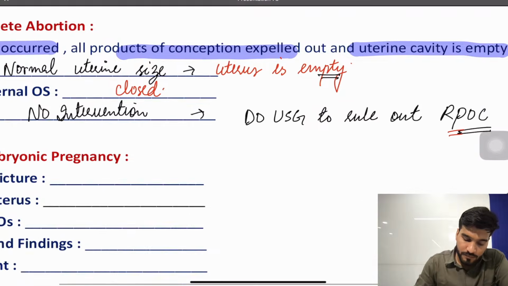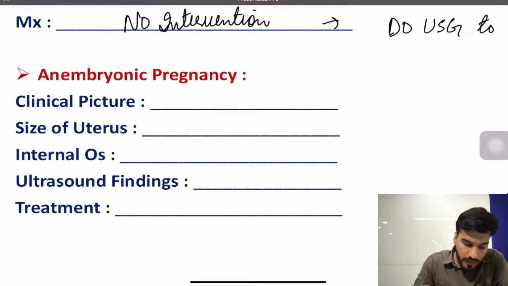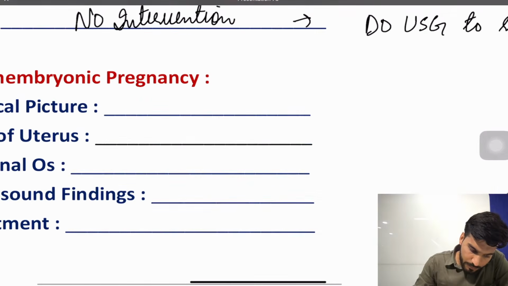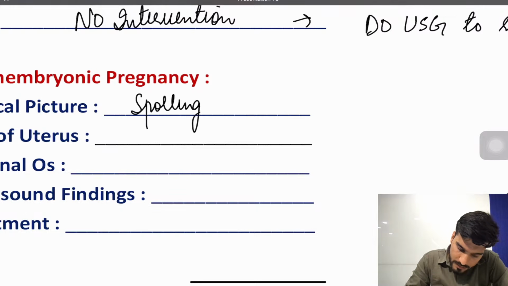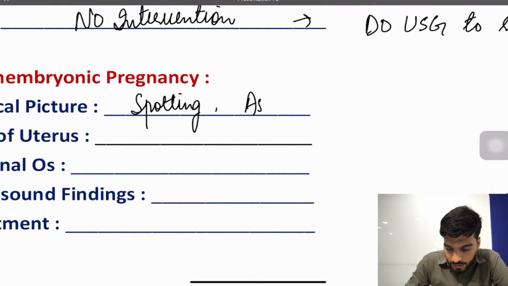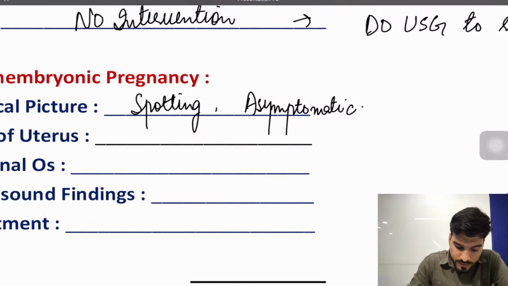Then anembryonic pregnancy. I've already told you that it has a clinical picture. What are the symptoms? Usually a small spotting, or it can be asymptomatic. It is the same as a missed abortion, but the only difference is that in missed abortion the embryo is present, but in anembryonic pregnancy, the blighted ovum, the embryo is absent.